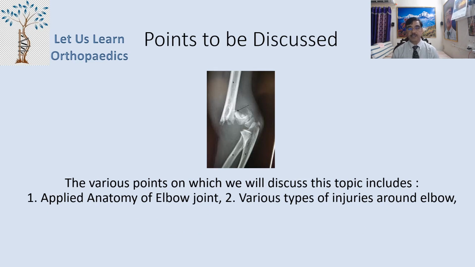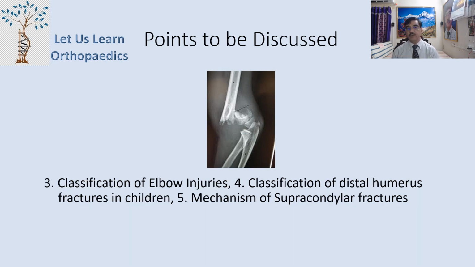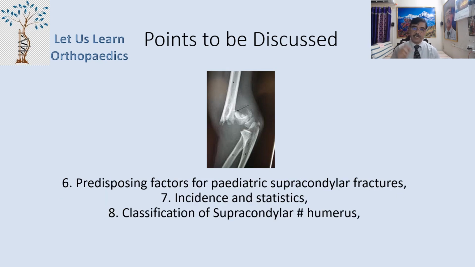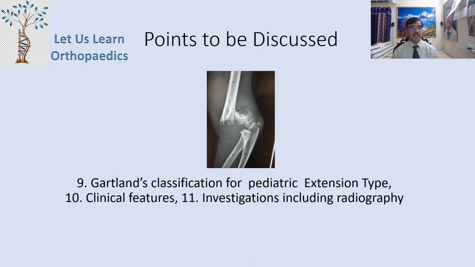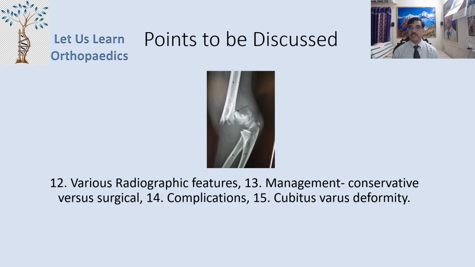And this particular topic we will be discussing under various headings, and these headings or the points include the applied anatomy of the elbow joint, various types of injuries around the elbow, then classification of elbow injuries, classification of distal humerus fracture in children, then mechanism of supracondylar fractures, predisposing factors for the pediatric supracondylar fractures, the incidences and statistics, classification of supracondylar fracture humerus, Gartland's classification for the pediatric extension type of supracondylar fracture, and the clinical features, investigations including radiography, various radiographic features, management, conservative versus surgical, complications, and finally the cubitus varus deformity in brief.